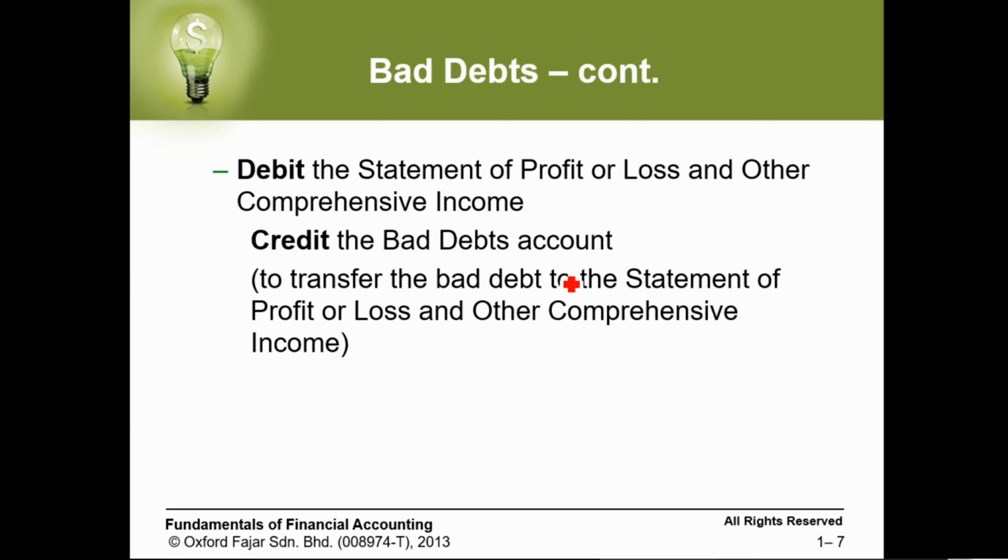So when we make sure that one of our customers has gone as a bad debt, the first transaction we do is debit bad debt, credit the account of the customer, which is maybe accounts receivable.